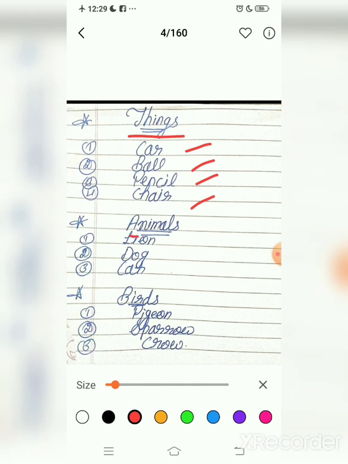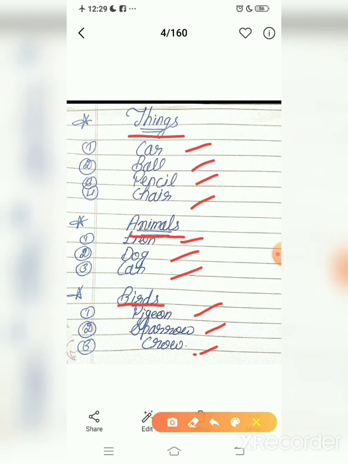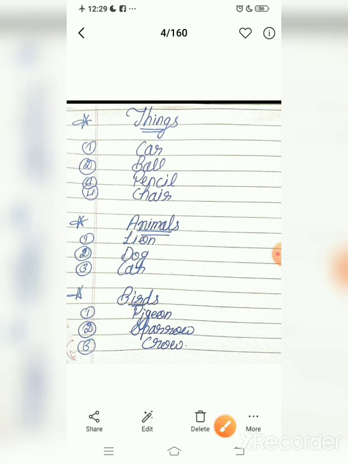Look here, animals. Lion, dog, cat, all are animals. Look at birds. Pigeon, sparrow, crow, all are birds. It means a noun is the name of a person, place, thing, animal and bird. In your classroom, there are many examples that you see daily in your life. Now, which are the examples?